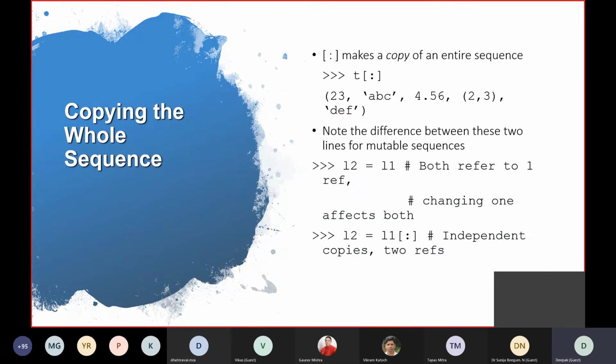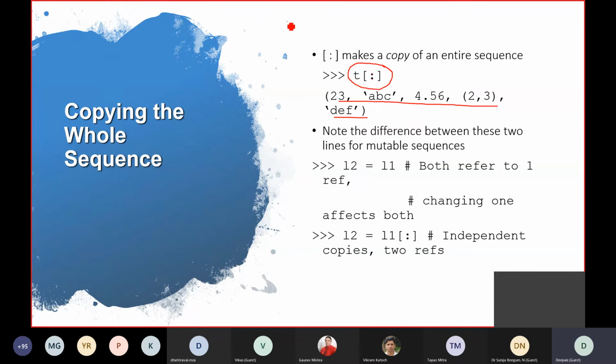So now let's proceed. If you want to make a copy of that entire sequence, because again, that tuple is not mutable, you can't change that. So most of the time we create a copy of that. Creating a copy can be done using this. You just need to write a colon and that copy will be created. All the elements will be copied.